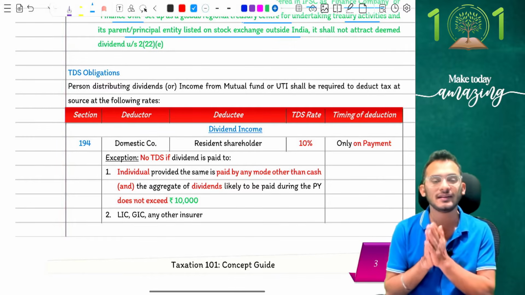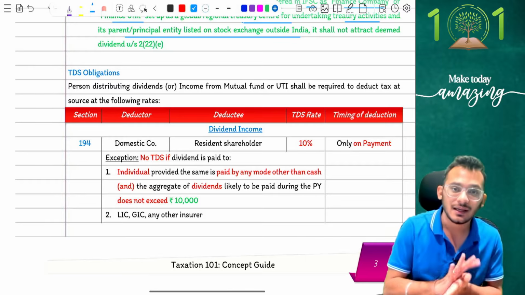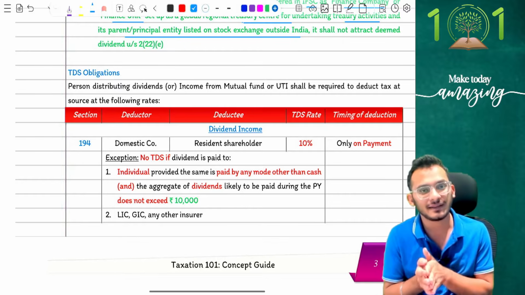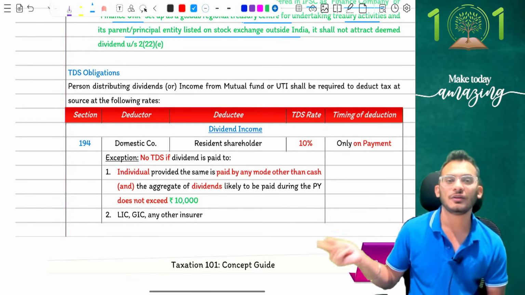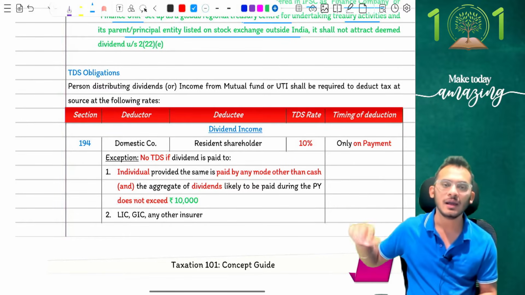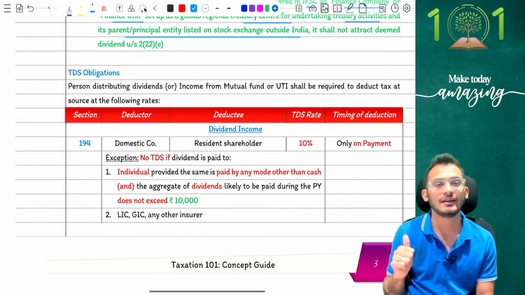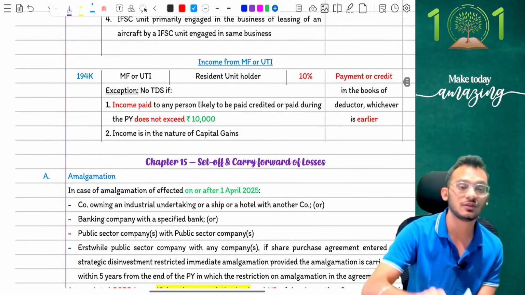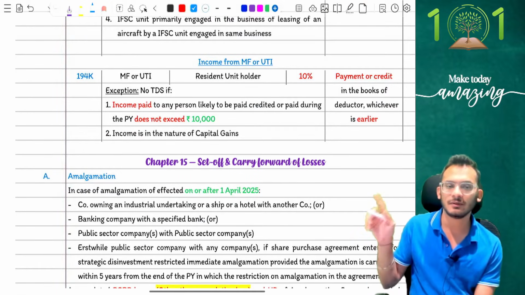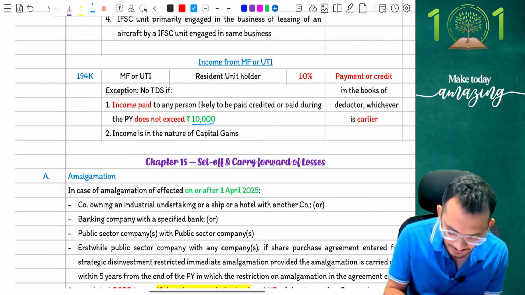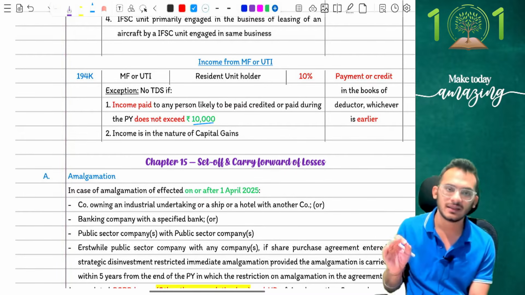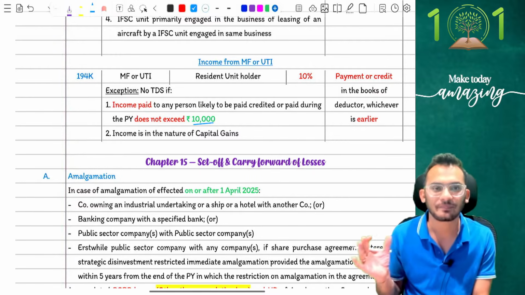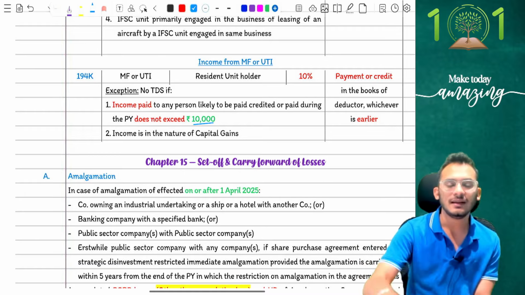they will not be deducting TDS, the moment the payment is made other than by cash. If you're going to make the payment in cash, every rupee was liable for TDS, but if you make a payment other than by cash to an individual alone, you will not deduct TDS up to 10,000 rupees right now. After 10,000, yes, you will continue to deduct TDS at the rate of 10%. That is the change which has happened. The same changes come in mutual funds as well, people. In mutual funds also, any kind of dividends or income coming from mutual funds will not be liable for TDS up to 10,000 rupees. That is what the conversation is. Small amendments when it comes to TDS, very, very critical from your examination perspective. Clear? Perfect. Let's proceed on forward, people.